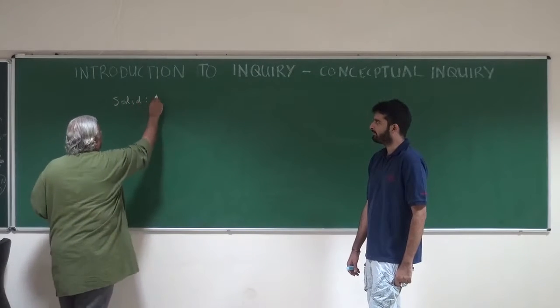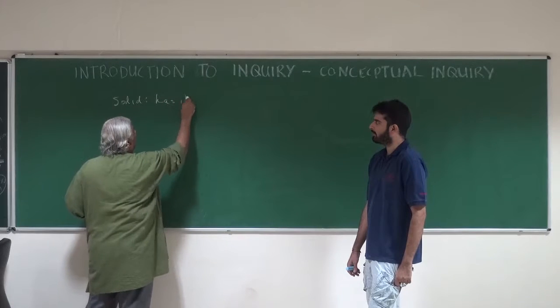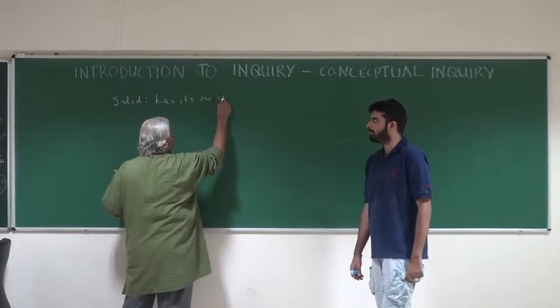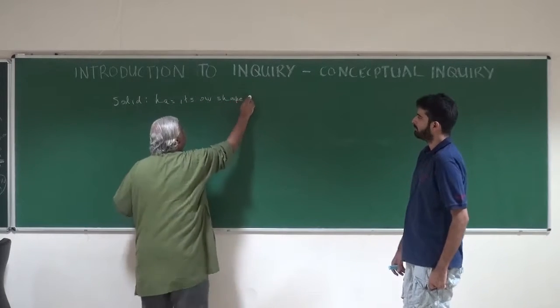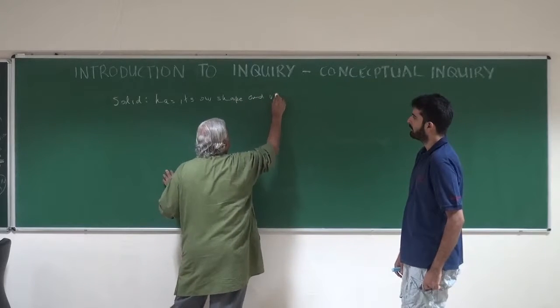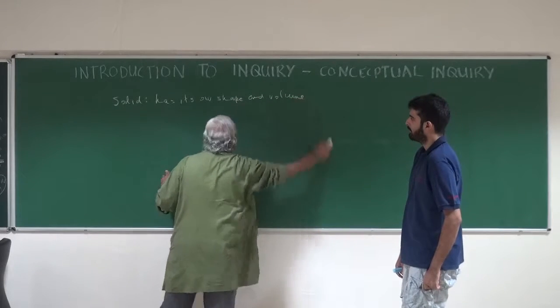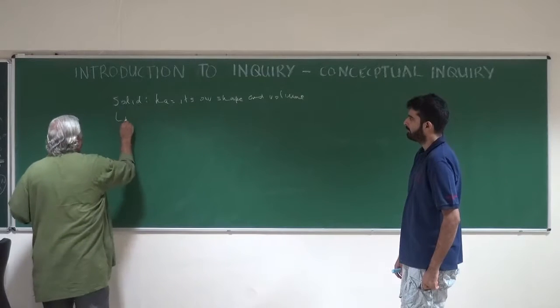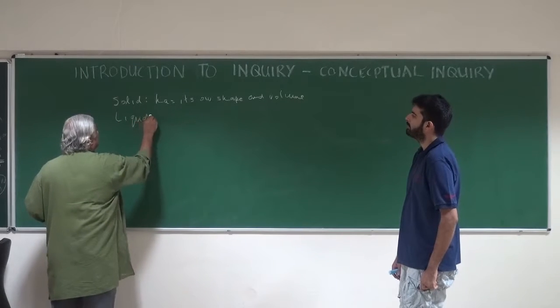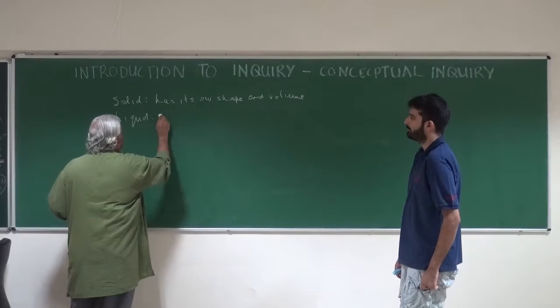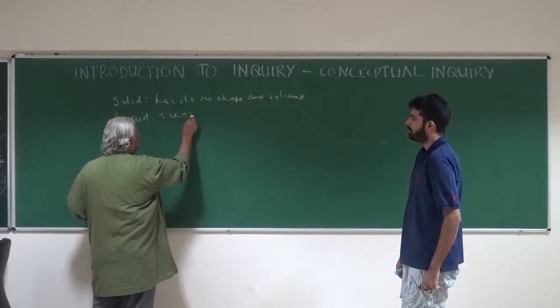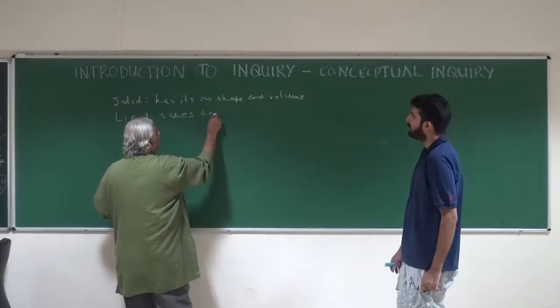Solid has its own shape and volume. And liquid? Liquid is something which takes the shape of the container. Doesn't have its own shape, but has its own volume.